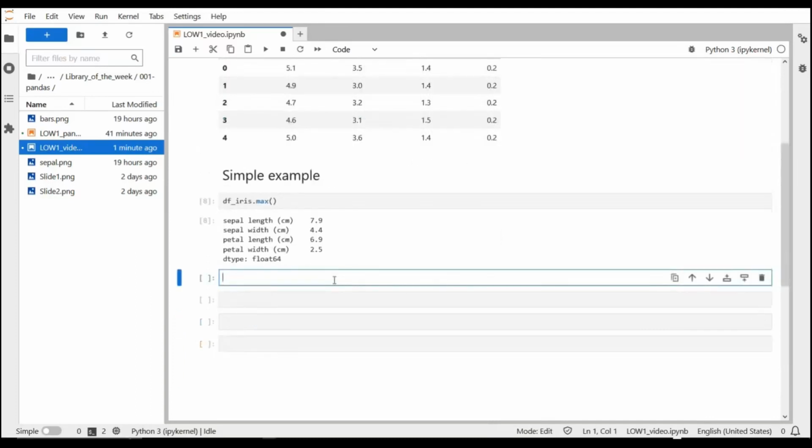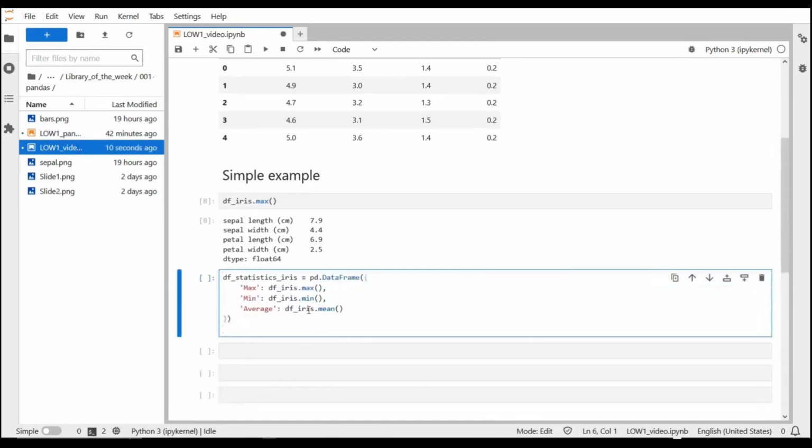And now, in order to create a new data frame with the summary statistics for the df-iris data frame, we can do the following operation. So in this case, we use the pd.DataFrame to create a new data frame, and as you can see, we pass a dictionary, a Python dictionary, to create this data frame. Max, min, and average are strings of characters, and they are keys to this dictionary, and they will become the columns of the new data frame we are creating, which is called df statistic iris.